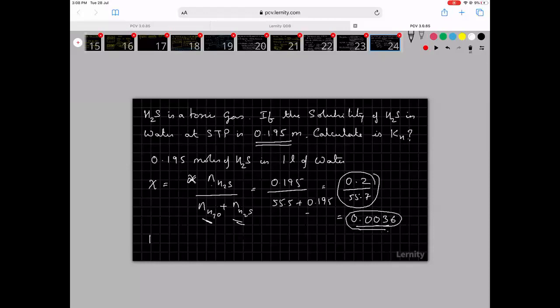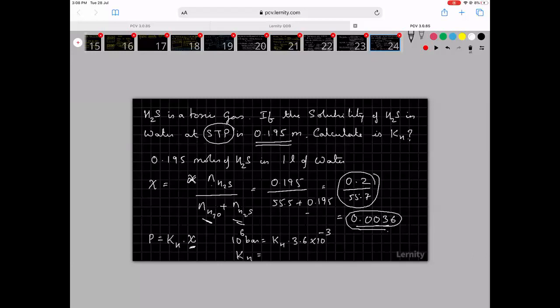Now from Henry's law, partial pressure is equal to KH into mole fraction, right? Now, partial pressure, what is given to you? It is STP, standard temperature and pressure. So that is 1 atmospheric pressure, which is approximately 1.06 bar. So 1.06 bar is equal to KH into mole fraction. How much is mole fraction? 3.6 into 10 power minus 3. Now based on this, you can calculate the value for KH.